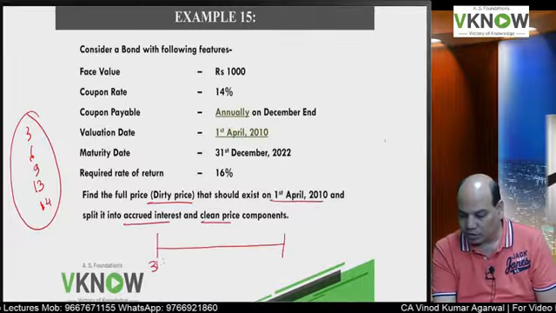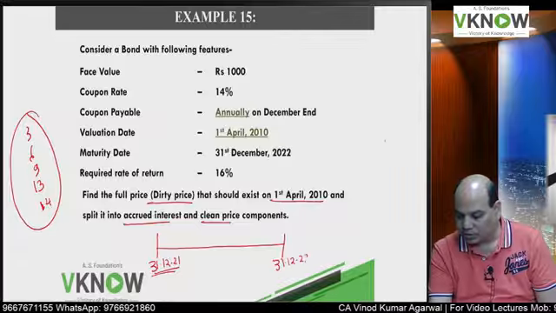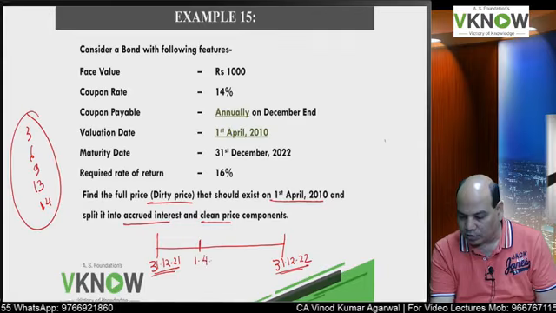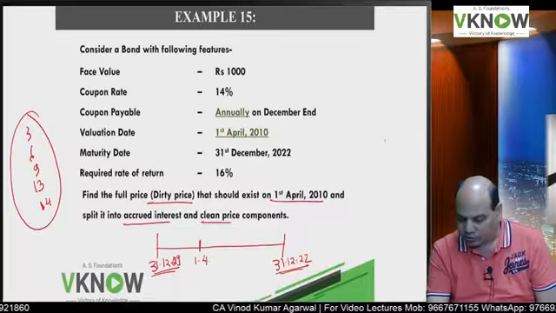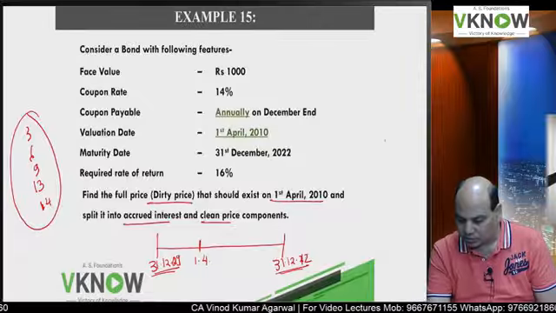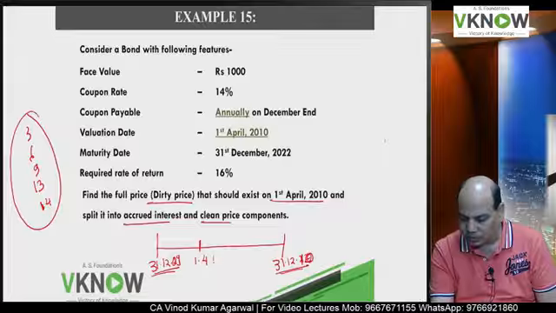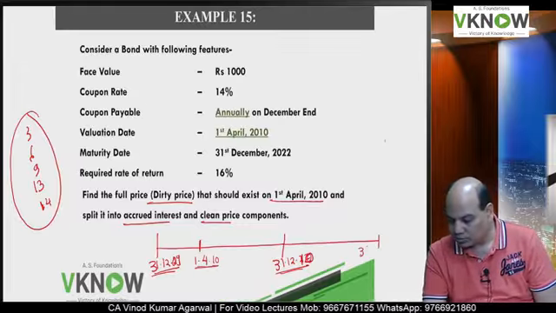Last interest was paid on 31st December 21. Next interest will be paid on 31st December 22, and you are asked to do the valuation on, so just 1 minute. Last interest was paid on 31st December 2009. Next interest is 31st December 2010, and you have to value on 1st April 2010, and this bond will mature on